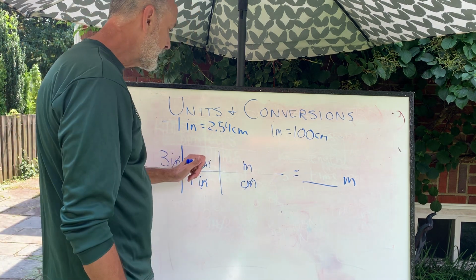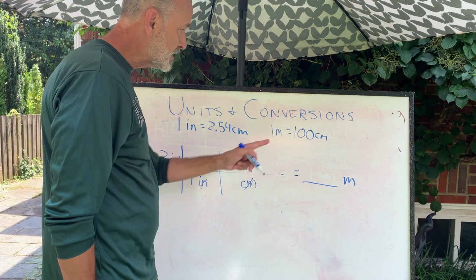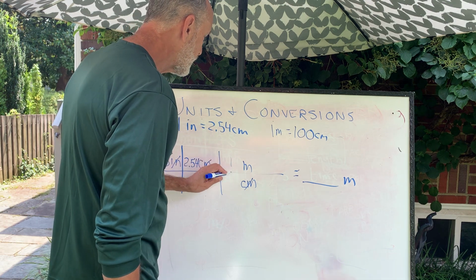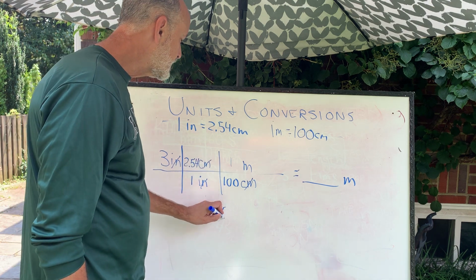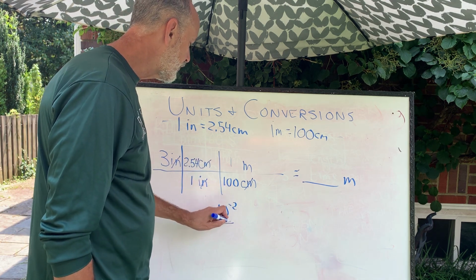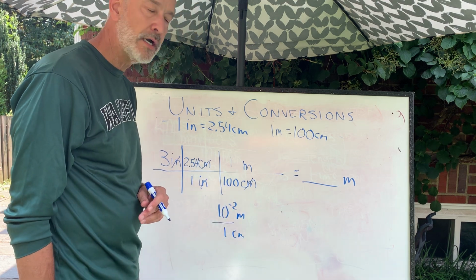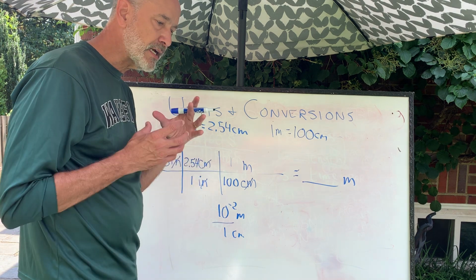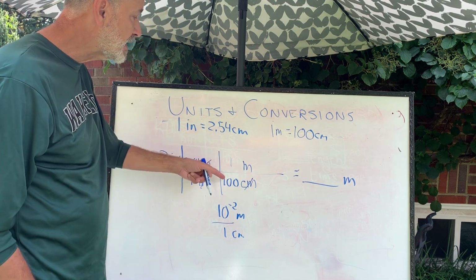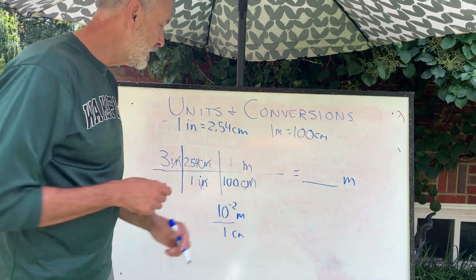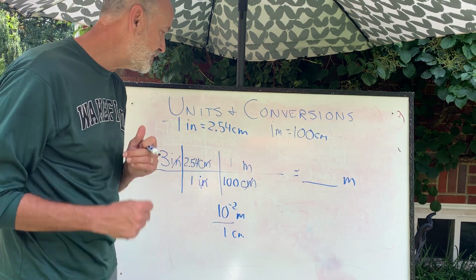Now I'll come over here. I cancel out centimeters, bring in meters. How many meters equals how many centimeters? There's actually 2 ways to write this. There's this way, 1 meter equals 100 centimeters. I could have written 10 to the negative 2 meters equals 1 centimeter. A small number of meters equals 1 centimeter. The reason I do that sometimes is you're going to see I'm going to give you these metric conversions, and sometimes they're written like this. You can always write centimeters to meters like that. 1 meter, boom. 100 centimeters, boom. Same thing. This divided by this is 1, so we're not changing that base value.